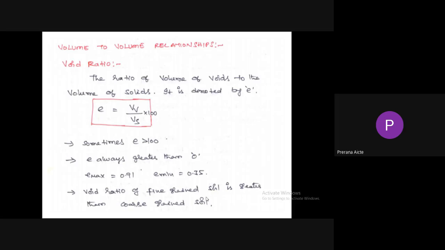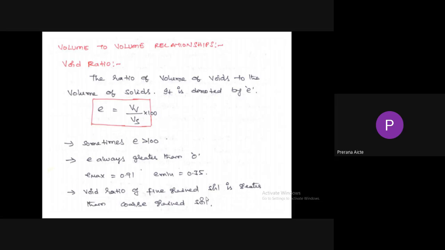So now coming to volume relationships. Numerator and denominator both consist of volume. First, void ratio. The ratio of volume of voids to the volume of solids is known as void ratio. It is denoted by small e. So volume of voids to the volume of solids.